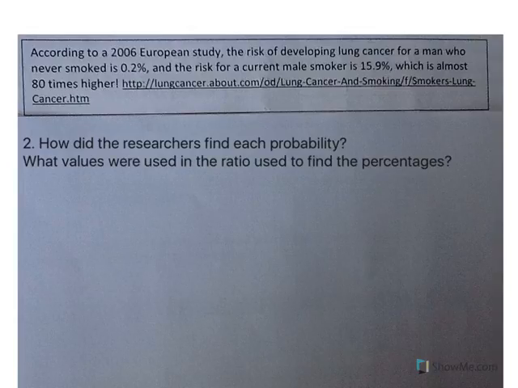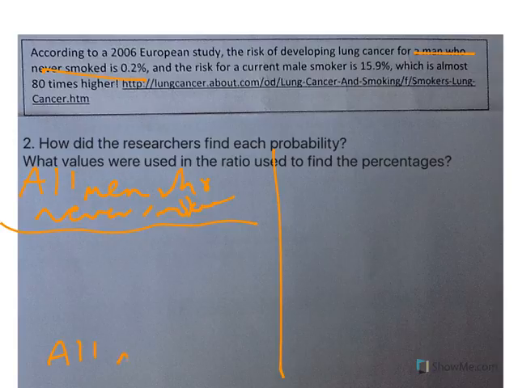How did the researchers find each probability? Okay, so first we'll talk about the men who never smoked, and we're talking about lung cancer. So I'm going to get all men who never smoked and put them in a room. So there's all the men who never smoked, and that's going to be my denominator. On the top, it's the number who have lung cancer, but only pulled from the men who never smoked, because those are the guys I'm dealing with. And that's how they got the 0.2%.